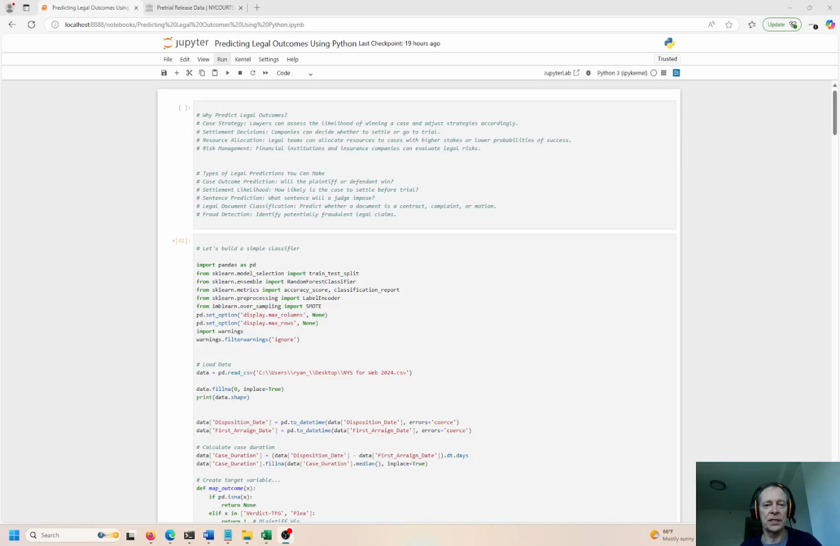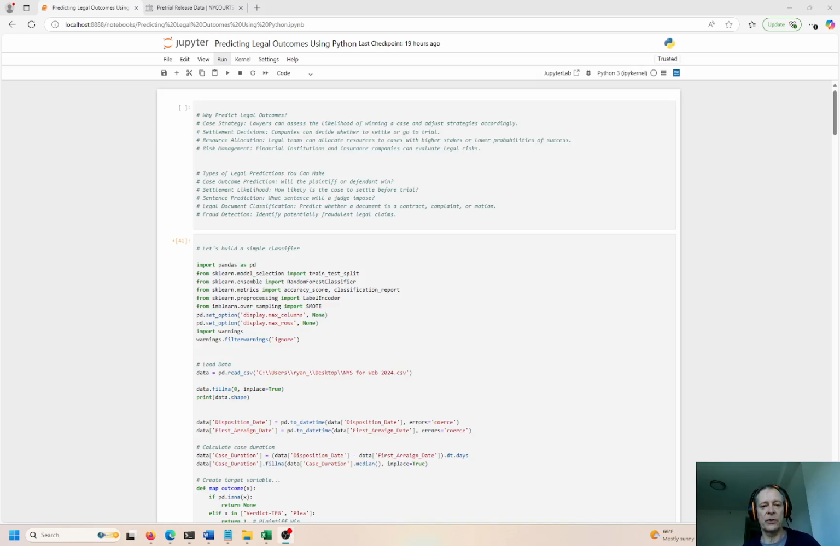And resource allocation, legal teams can allocate resources to cases with higher stakes and lower probabilities of success. You don't want that, right? You want to boost your probability of success, right? Not depreciate it, right? So risk management, also financial institutions and insurance companies can evaluate legal risks. So why would you go to court? Why would you fight something? What is the outcome? What's the probability of the outcome? I'm going to show you how to do that in just a moment, okay? So that's the point of this case study today.